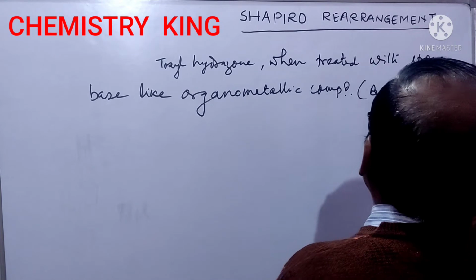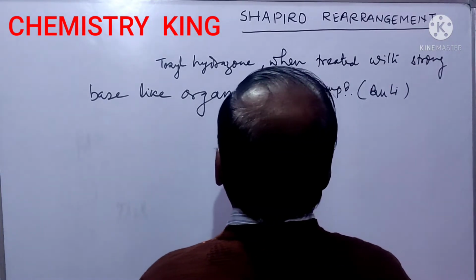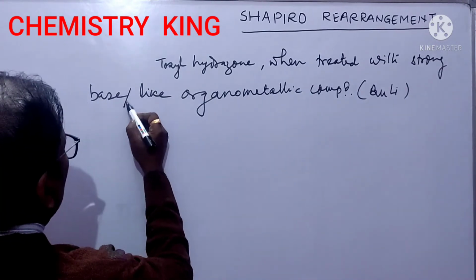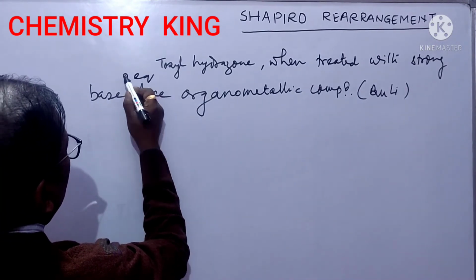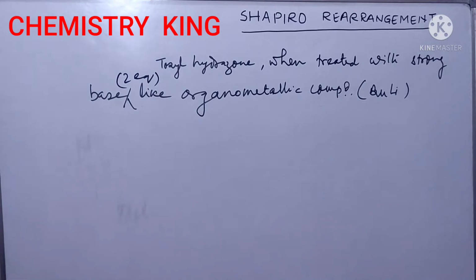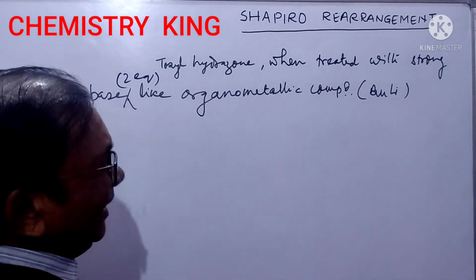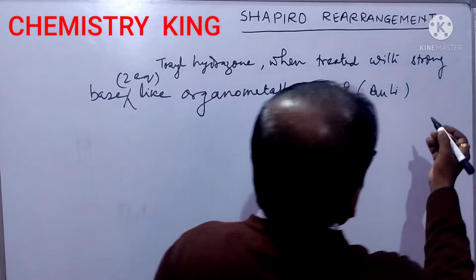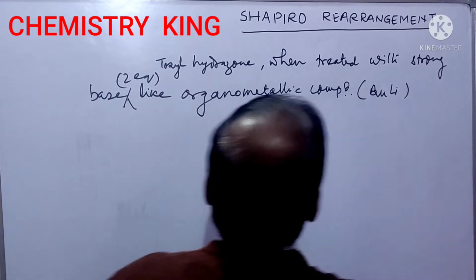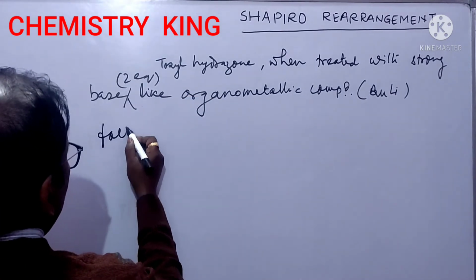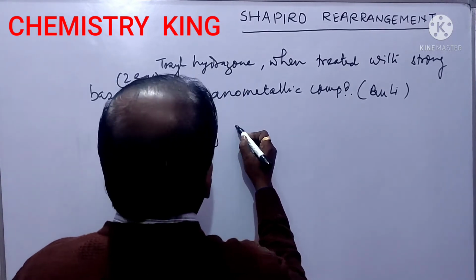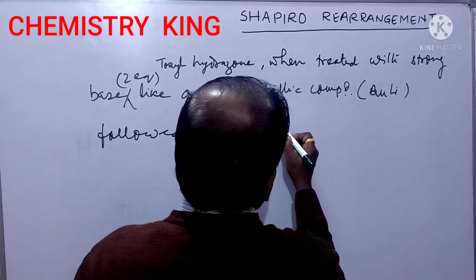Two equivalents: if you take 1 mole of tosyl hydrazone, you have to take 2 moles of base, followed by hydrolysis.